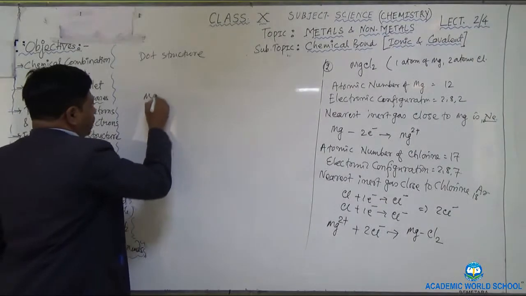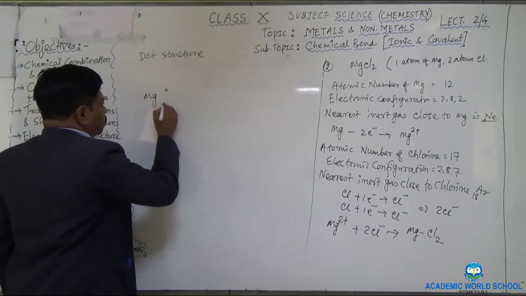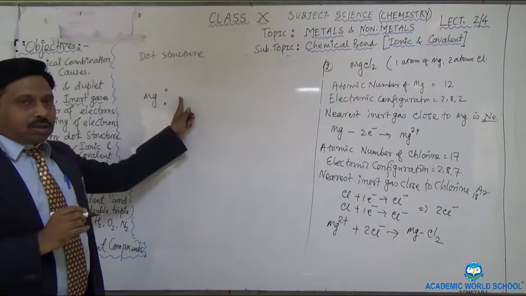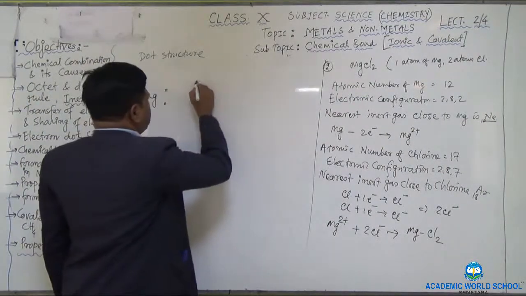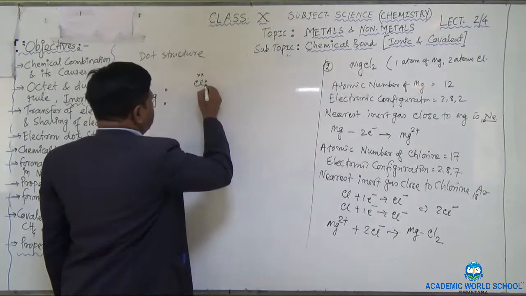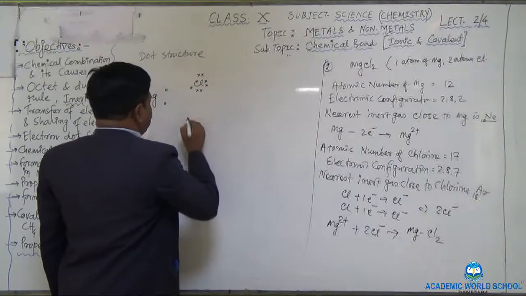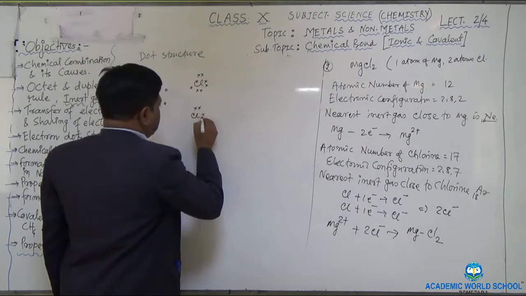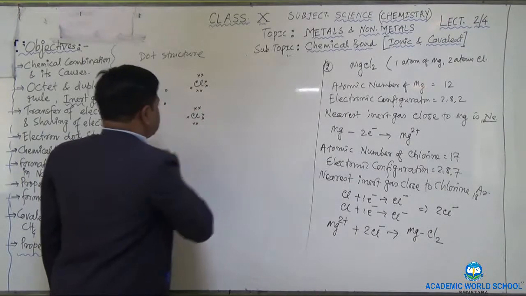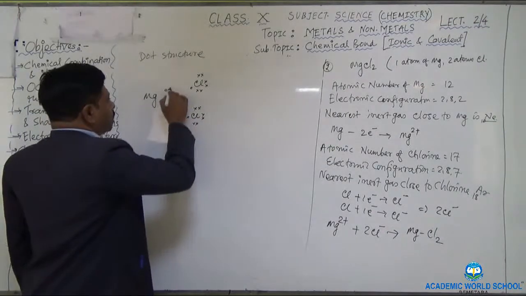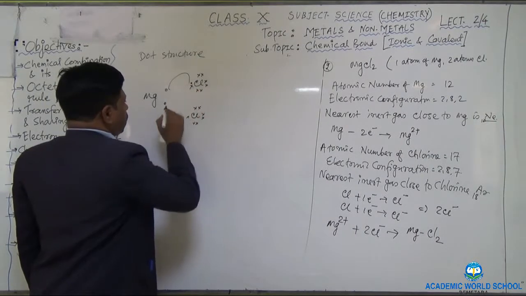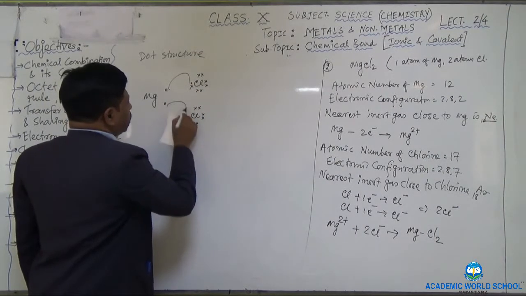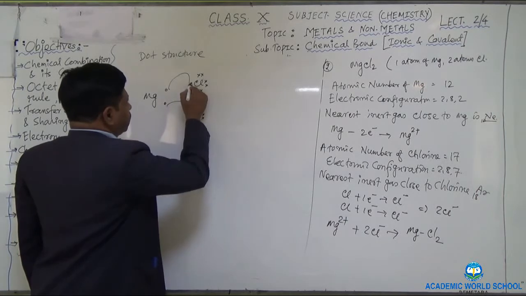Represent the magnesium. How many electrons are there in the outermost orbit? 2 electrons. I put 2 circles for the 2 electrons. Here you write 1 chlorine with 7 electrons, and here you write another chlorine with 7 electrons. So now you see this electron will come here, and this electron will come here, right?